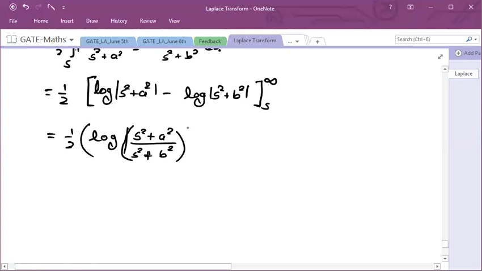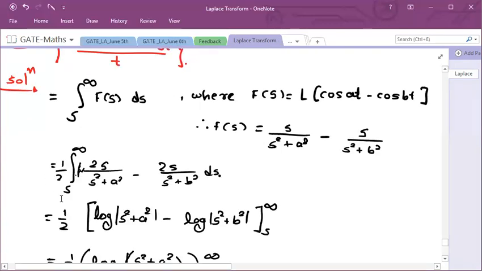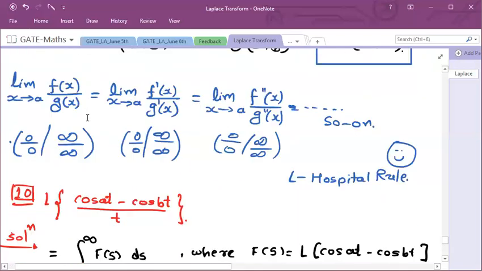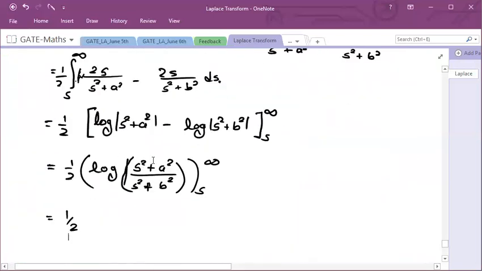Our limit is from s to infinity. Now, in the last class I showed you that whenever you put infinity here, we use L'Hopital's rule. We have seen that here also: log 1, infinity. Same here. If I put infinity here, it is an infinity by infinity form.